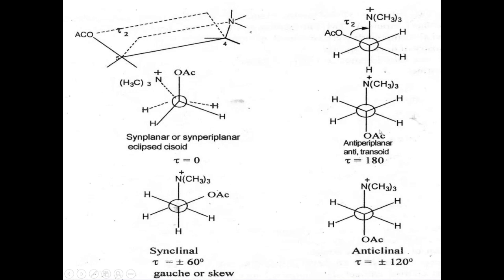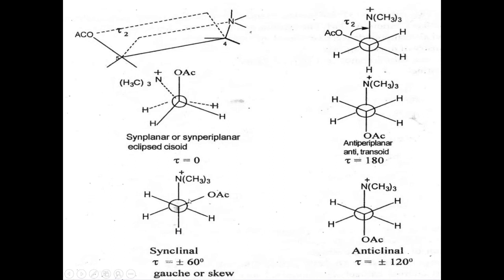But actually it is not, because NMR, X-ray crystallography, and molecular orbital calculations establish that the preferred conformation of acetylcholine in aqueous solution and the crystalline state is synclinal. It is also called the skew or gauche conformation. There is an intramolecular interaction, most probably electrostatic, between the quaternary nitrogen and the carbonyl oxygen.